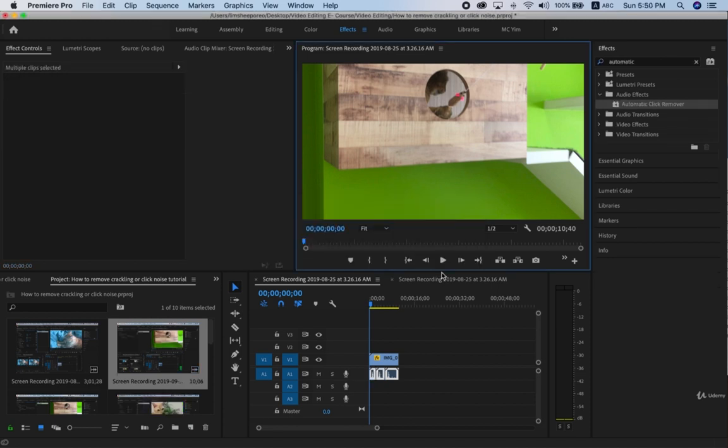outcomes. So basically, once you have applied this automatic clip remover effects into your video, the crackling or click noise should be reduced significantly, if not totally. Now however, this doesn't guarantee that it will work for every video. But this is a great way to try and see if you can fix the problem. And if it helps, you don't have to reshoot your videos, which is going to be very painful for you.